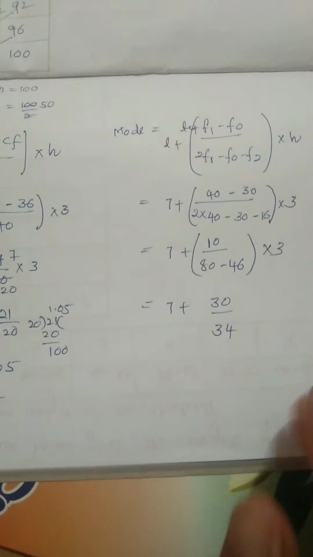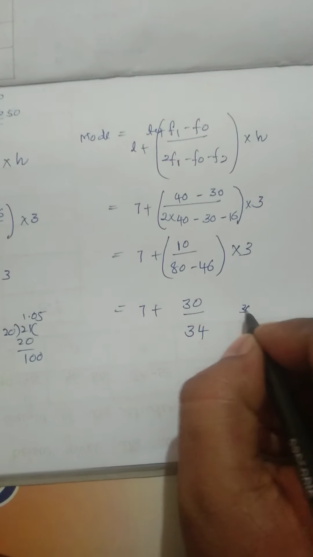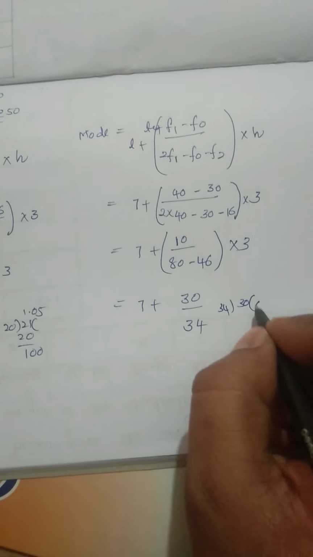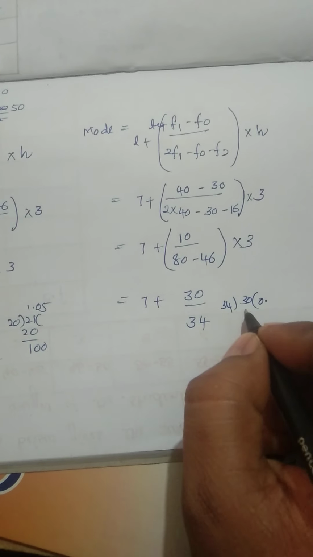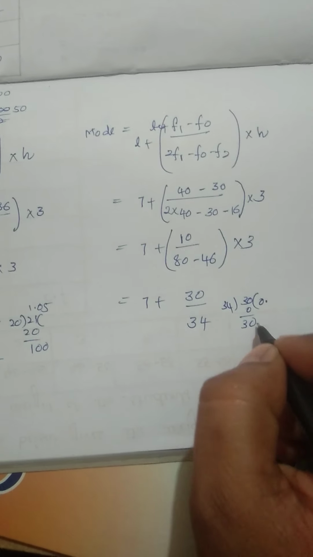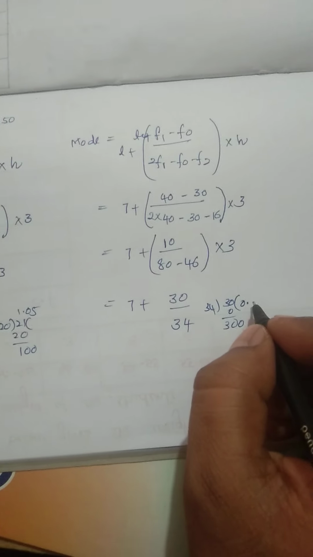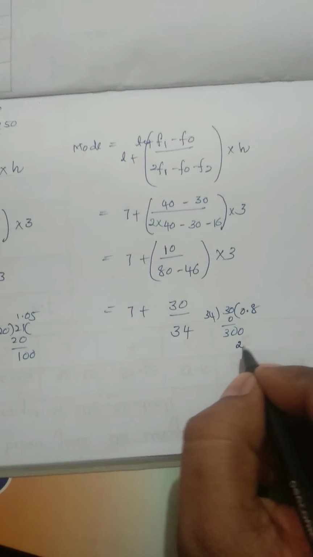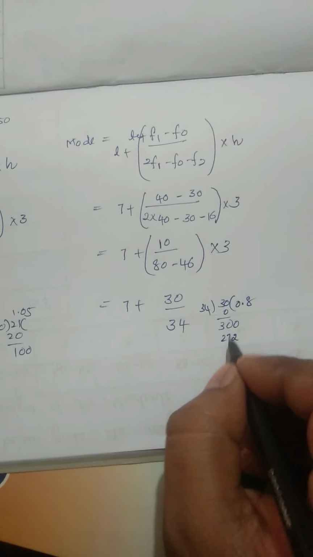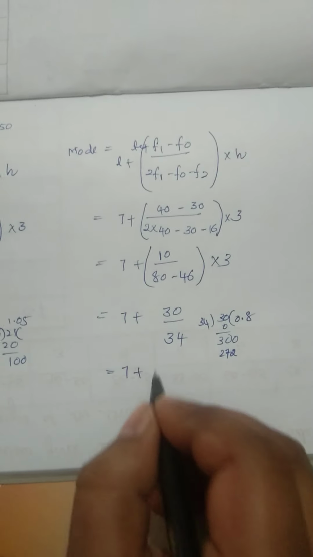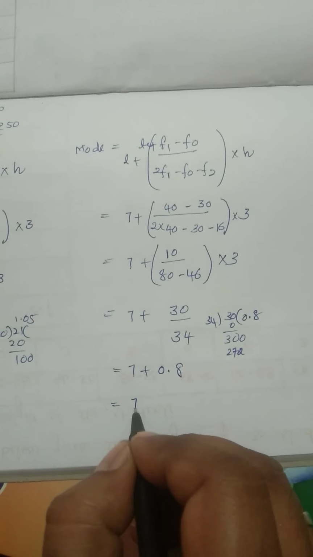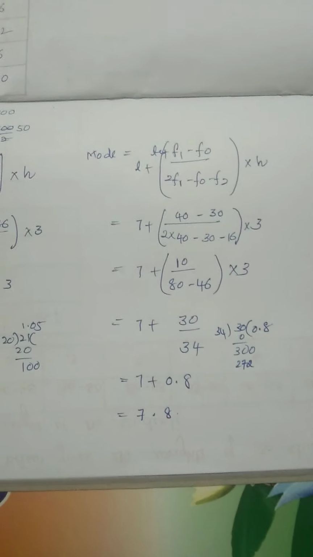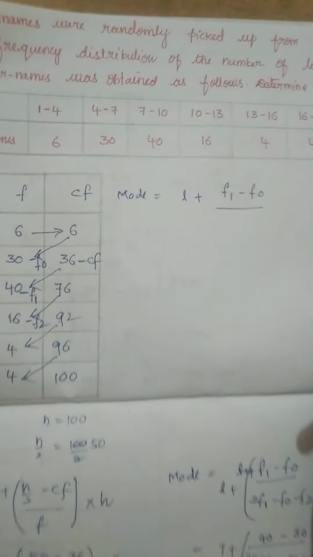So 30 divided by 34, 0.8 I guess. 8 4s are 32. 8 3s are 24 plus 3 is 27. Yes. 7 plus 0.8, so 7.8. So that is our mode. And also they are asking to find the mean.